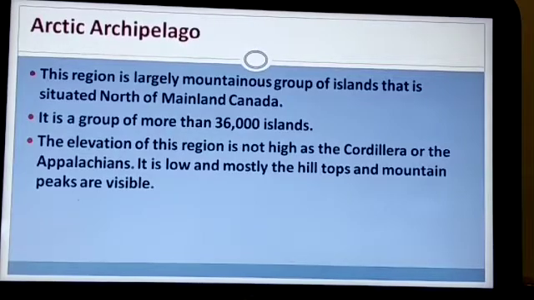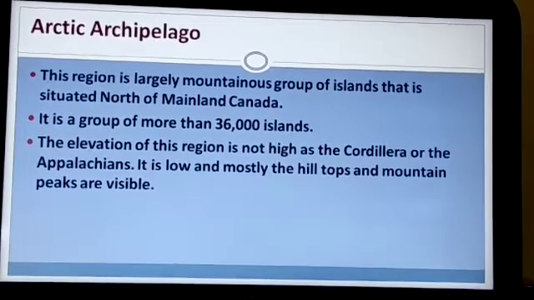The elevation of this region, or the height of this region, is not as high as the Cordillera or the Appalachian Mountains. It is very low. The height of the Arctic Archipelago is very low, and mostly the hilltops and the mountain peaks are visible. Because they are not very high, this is why the hilltops and the mountain peaks of the Arctic Archipelago are visible.